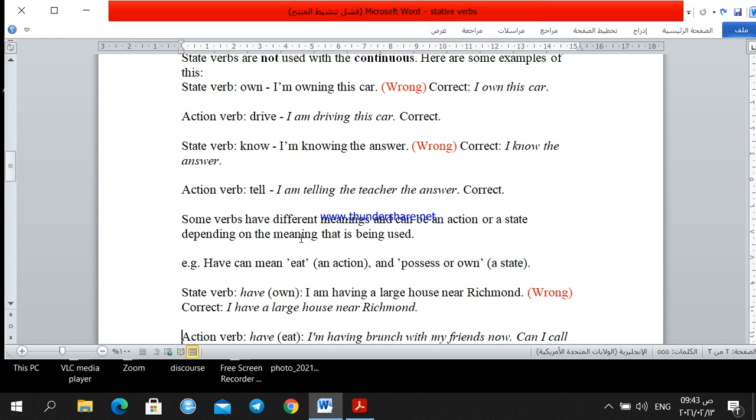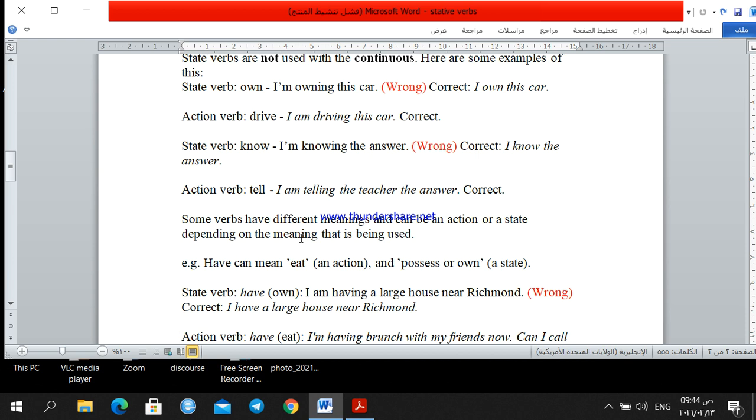For example, have can mean eat, which is an action. I'm having, or it could mean possess or own. When you have something, I have a car, I have a house, this is possess or own. So the stative verb have has two meanings.